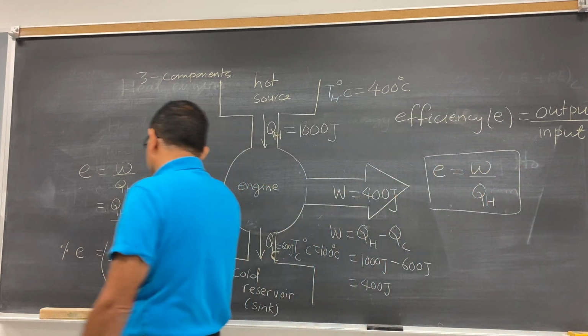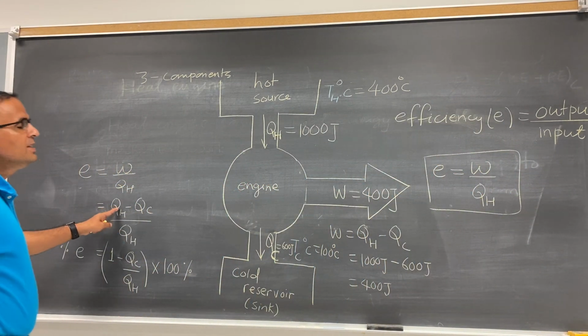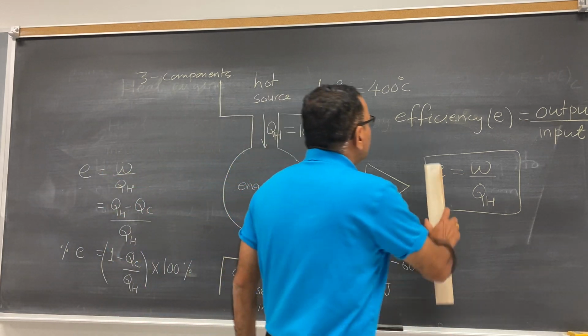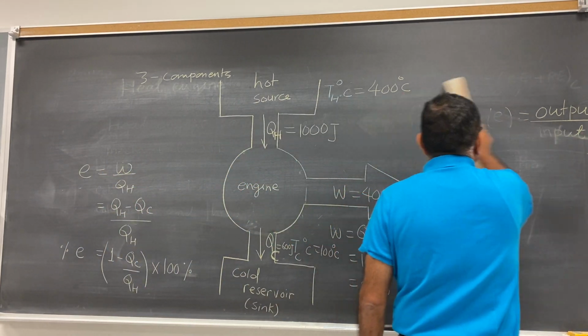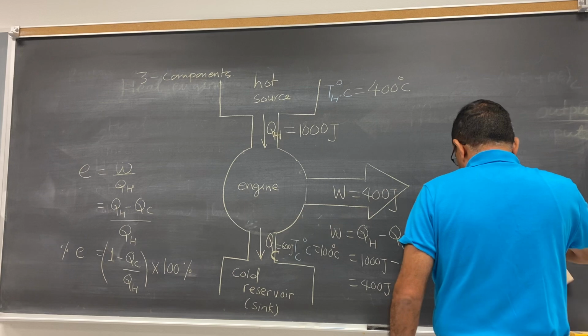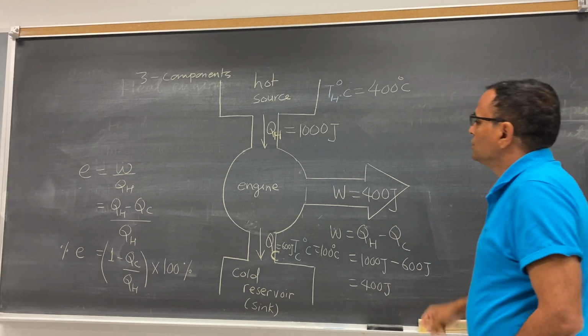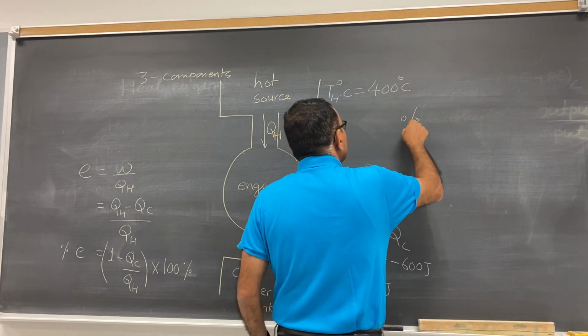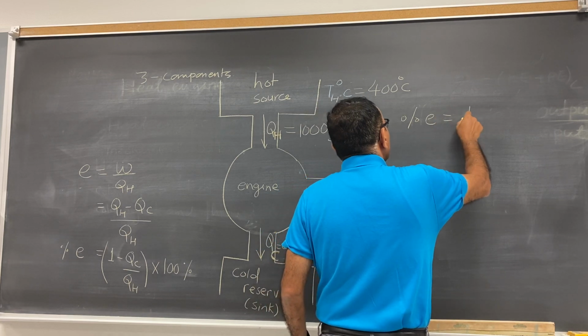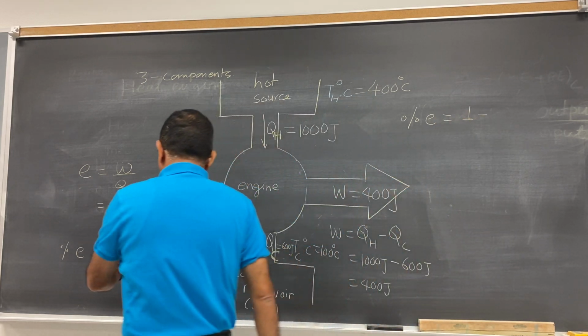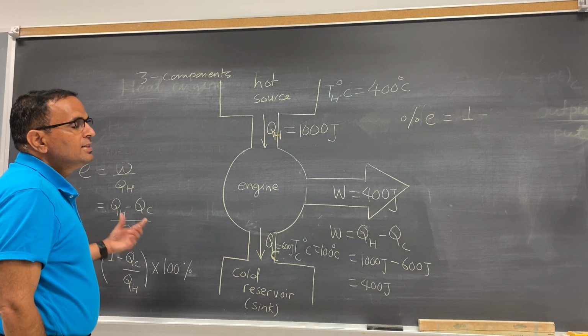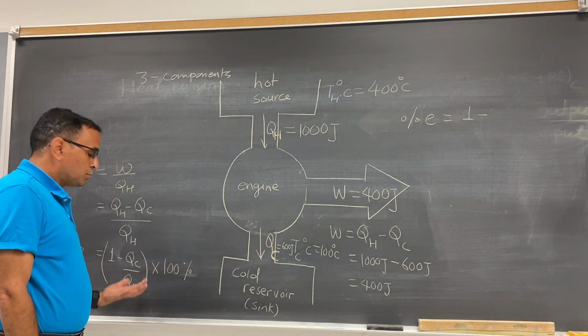So you know that Q is the heat energy, but we can write down the efficiency in terms of temperature also. So the efficiency of the heat engine is equal to 1 minus, look here, you have Q_C over Q_H, heat energy and temperature are proportional to each other.